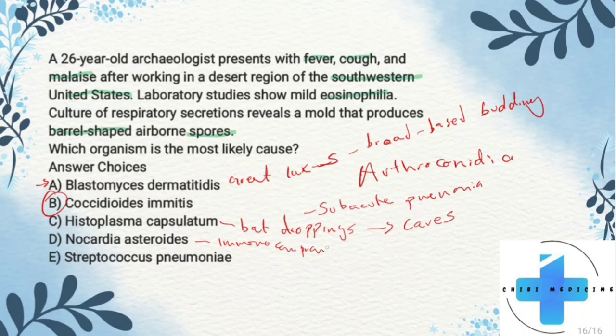Nocardia is super important in immunocompromised patients, right? And that's where you end up with the branching bacteria, right? It's one of the branching bacteria.